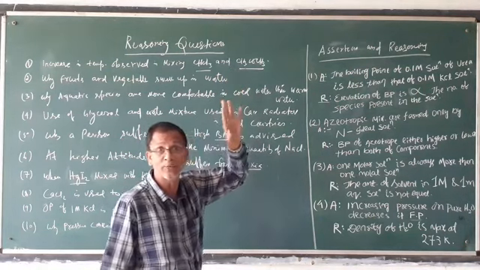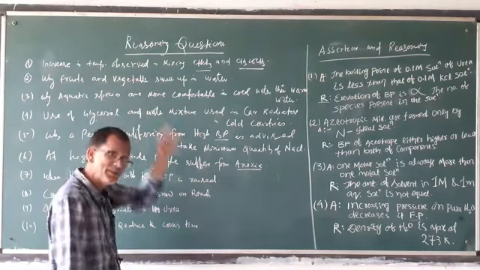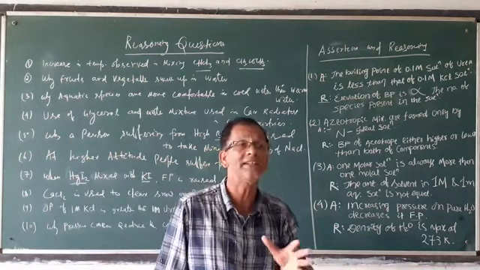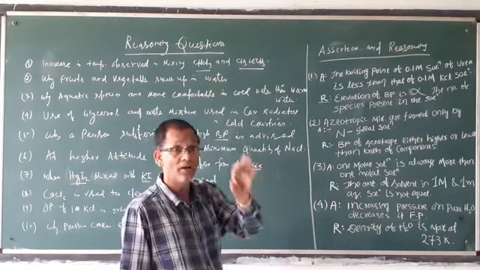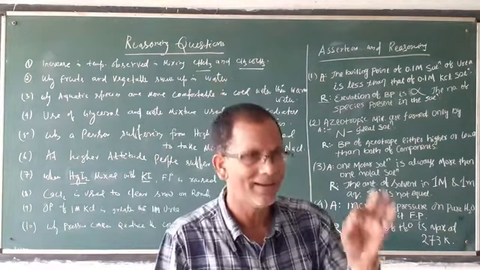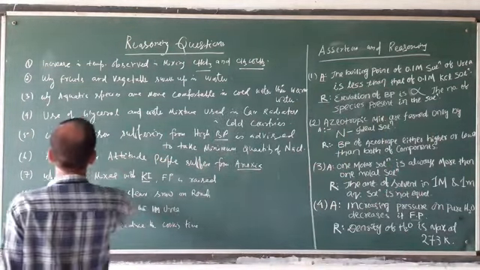Don't write it as an exothermic reaction. No, that is wrong, because the question is already given that the temperature is rising, which means exothermic. You should not write it as exothermic. You have to write that it is an example of a non-ideal solution showing negative deviation. This is the answer.